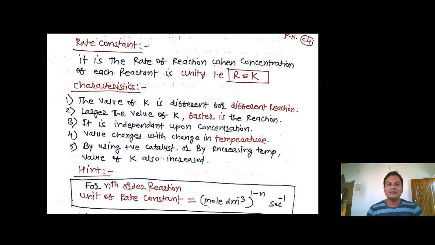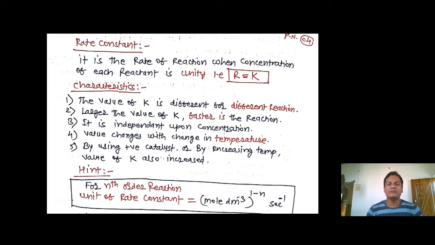What are the characteristics of the rate constant? The value of K is different for different reactions. Larger the value of K, faster is the reaction. That means if the value of K is high, the rate of reaction is very fast. It is independent of the concentration. That means whatever the concentration of reactant may be, the rate constant does not depend upon it.